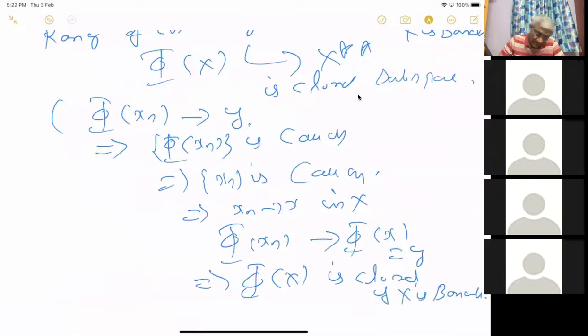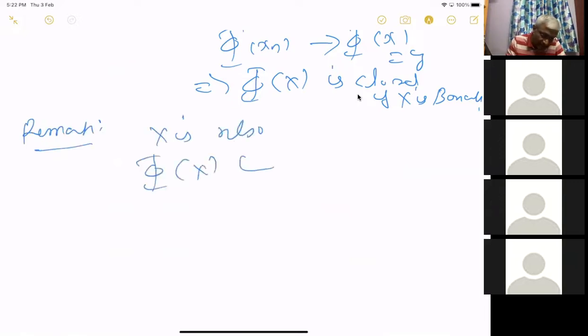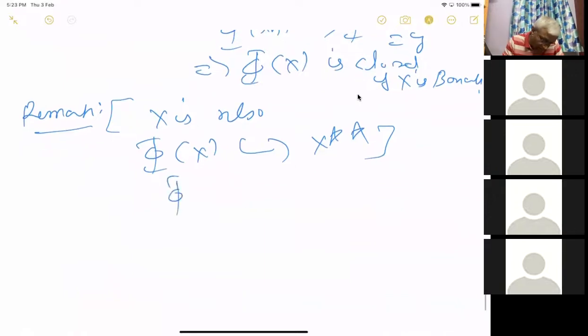If x is complete. If x is just a normed linear space, this is a remark. Then you can embed this phi of x into x double star, and you can take the closure there. That closure will be a completion of this, precisely the completion of this x. Then phi of x closure in x double star is isomorphic to the completion.